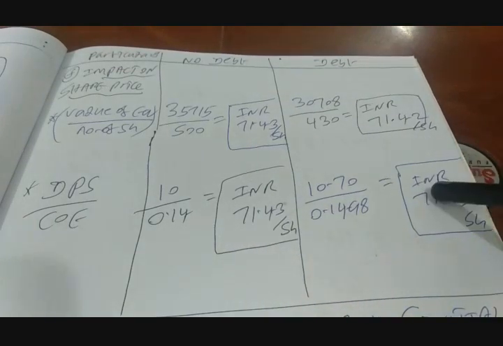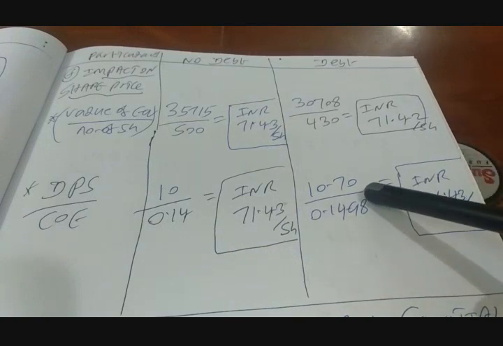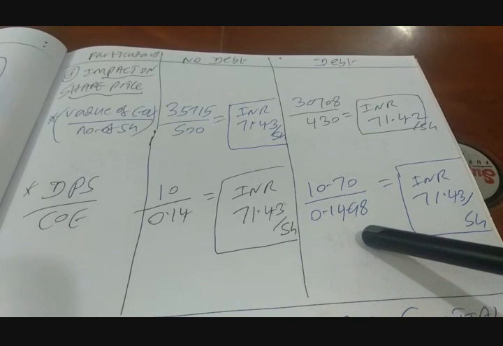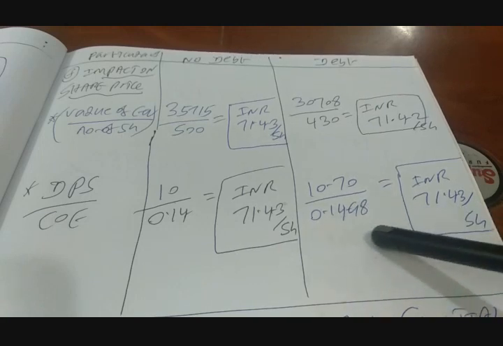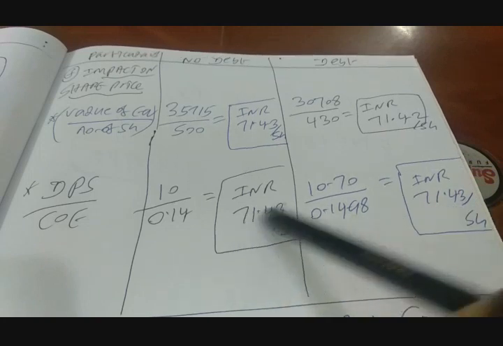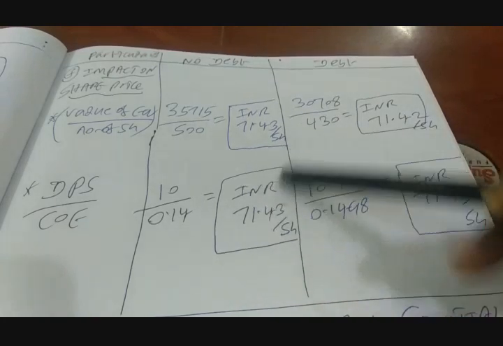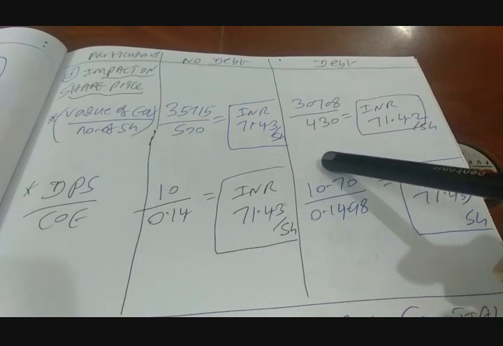For the second option of debt, your DPS is 10.70, divided by cost of equity, which increases from 14% to 14.98%. So divided by 0.1498 gives us the share price at INR 71.43, right? So what you find here is both are the same, right? Okay, yeah, correct.